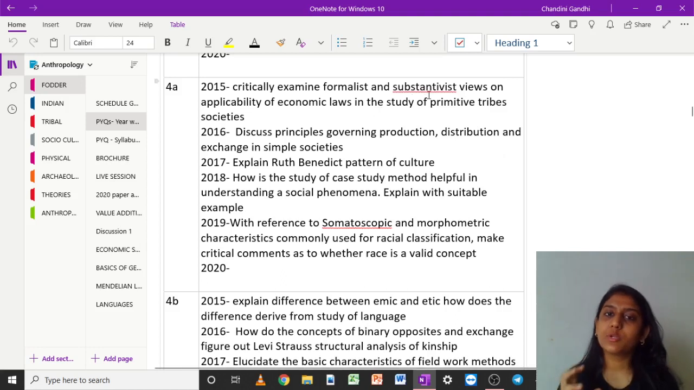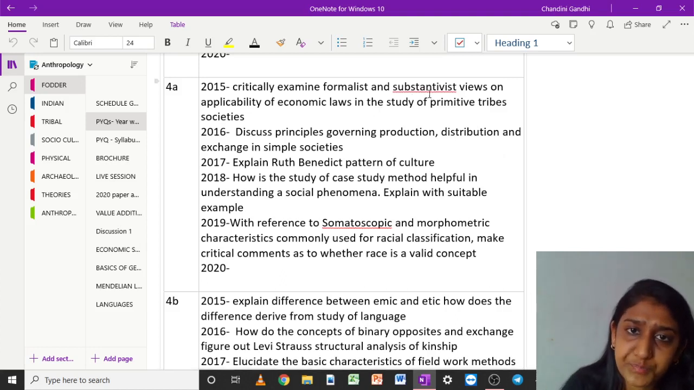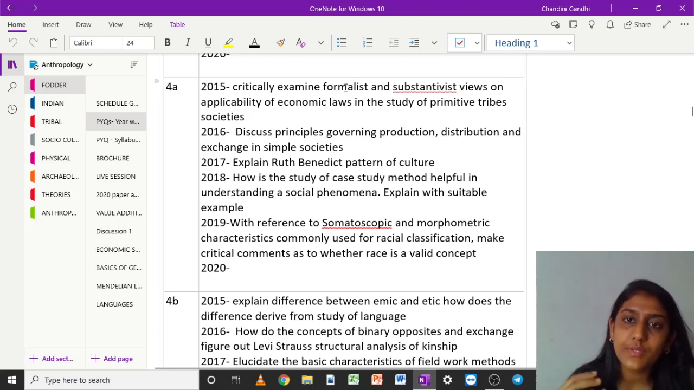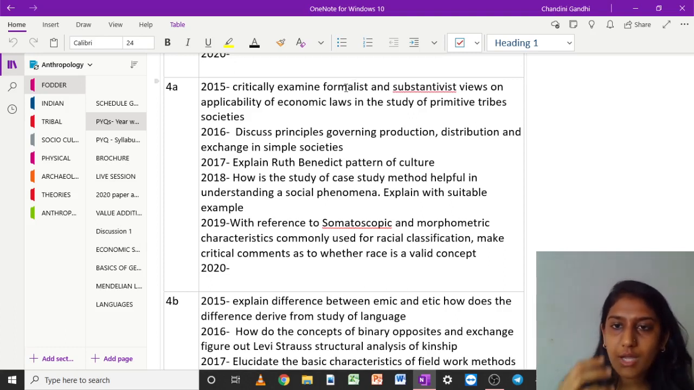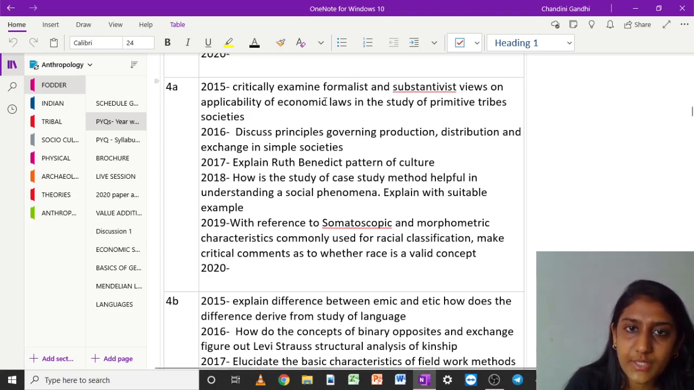Here, you have to write about Karl Polanyi and the other anthropologists. So, anthropologists' names also become important. This is the way your answer should be projected in front of the examiner. That is also something that you can learn from the mentorship program that we are about to launch.